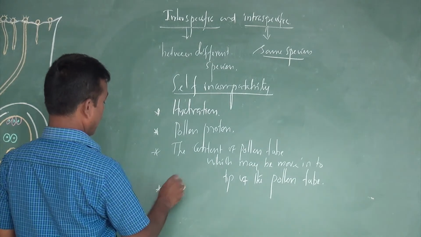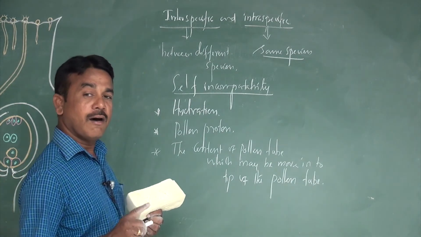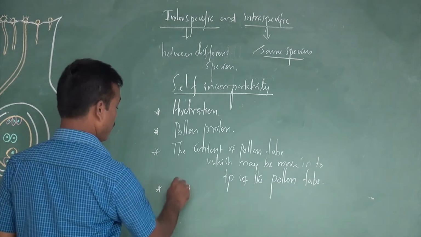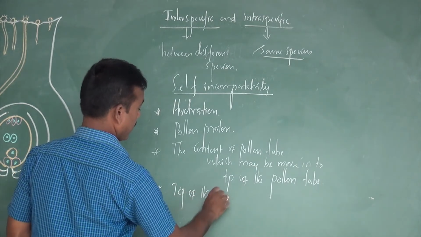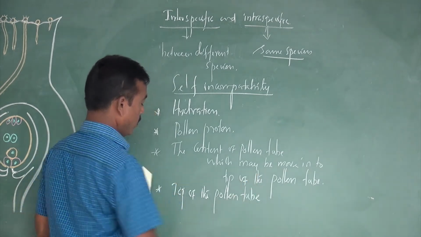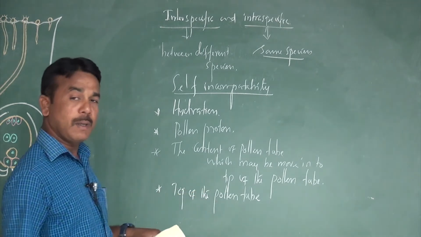The next point is that growth is always restricted to the tip of the pollen tube.